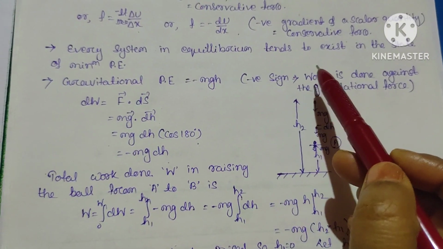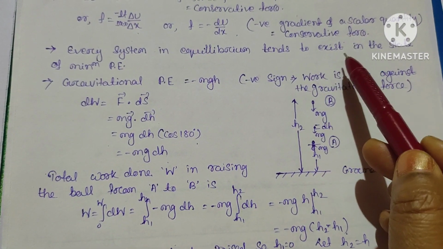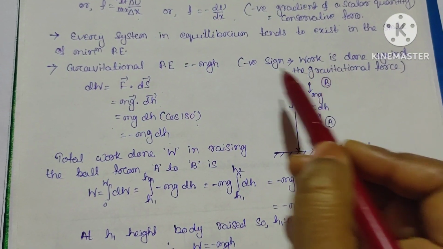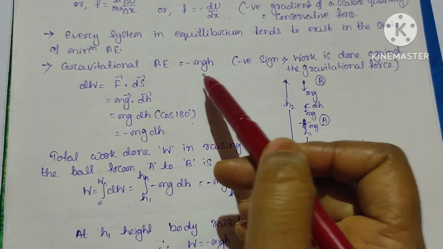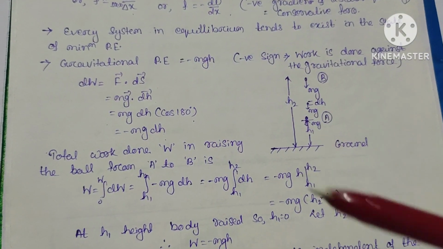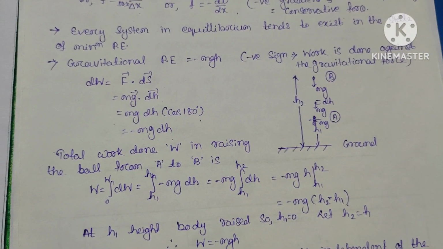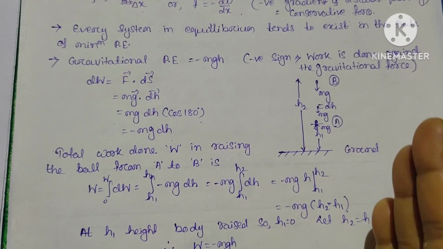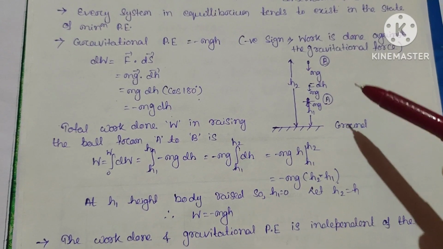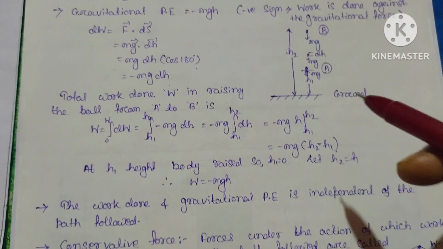Every system in equilibrium tends to exist in the state of minimum potential energy. When the potential energy is minus mgh, the negative sign means the work is done against the gravitational force. It means when the ball is thrown in the upward direction. So by solving some questions, we can get a clear idea on this.